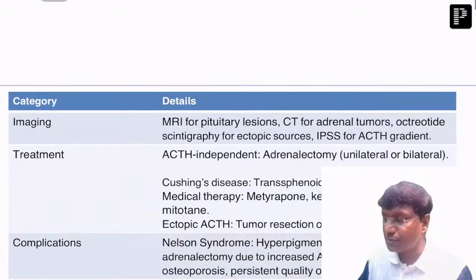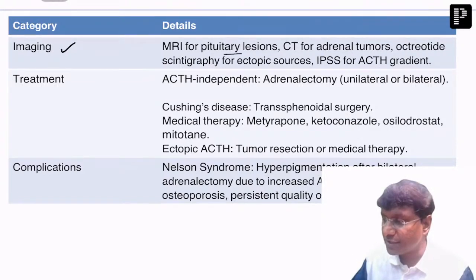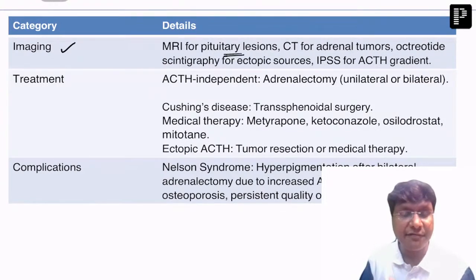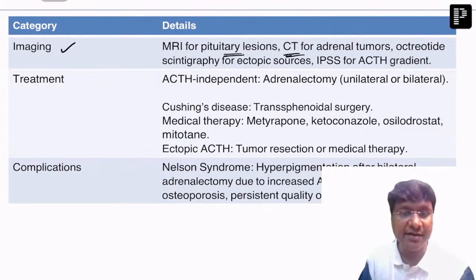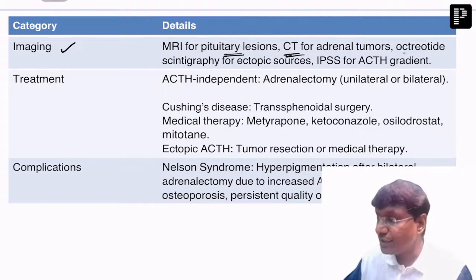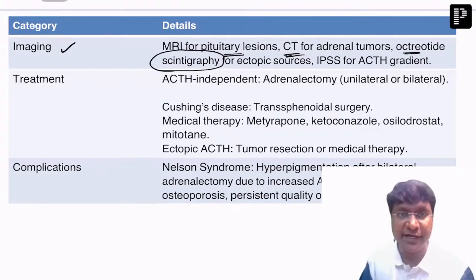Next, coming to the imaging. It is the MRI for the pituitary lesion, that is, corticotroph type of pituitary adenoma. Then you need to do a CT scan for adrenal tumors, that is, adrenal adenoma or adrenal carcinoma. And you need to do the octreotide scintigraphy test, mainly for ectopic sources like small cell carcinoma, right?